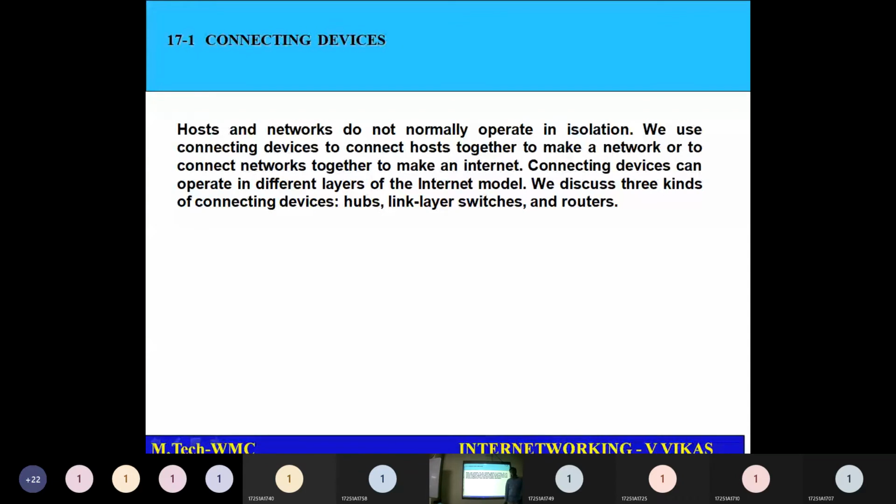Then we have seen core based tree approach, group shared tree approach, and we have seen protocol independent multicasting sparse mode, protocol independent multicasting dense mode.